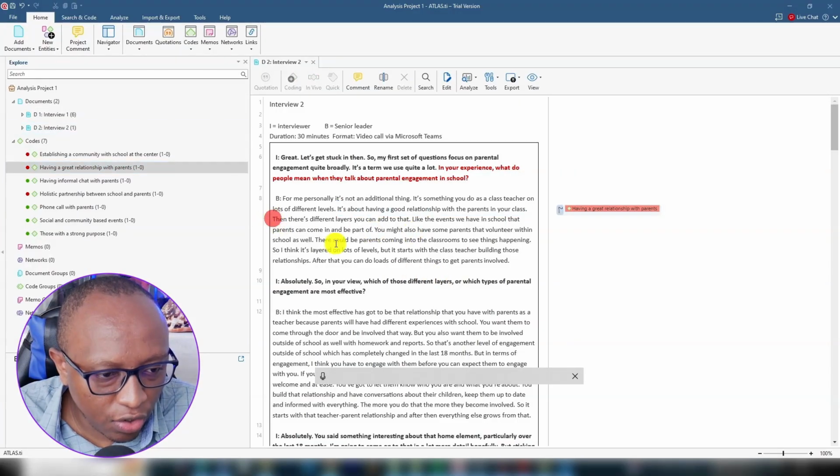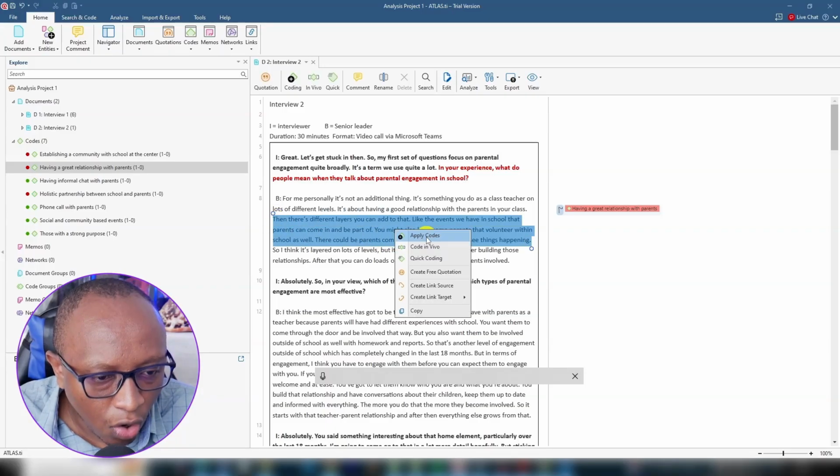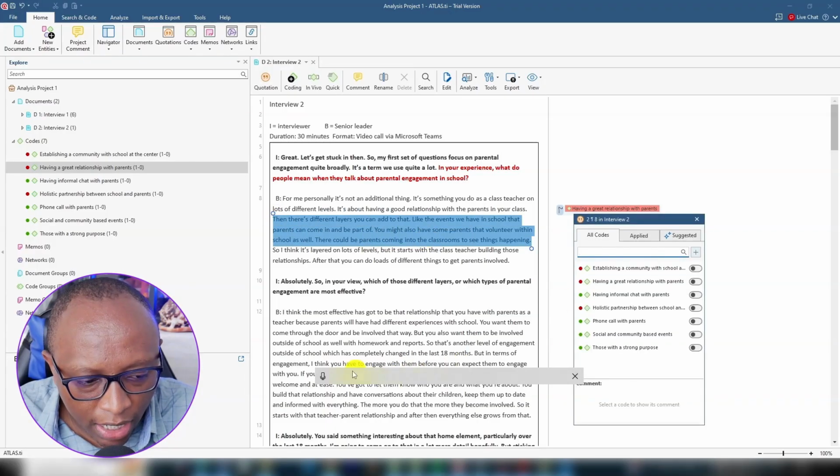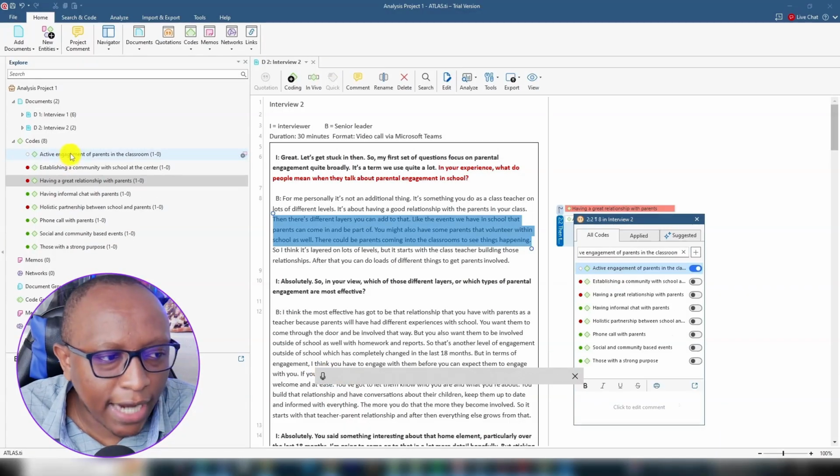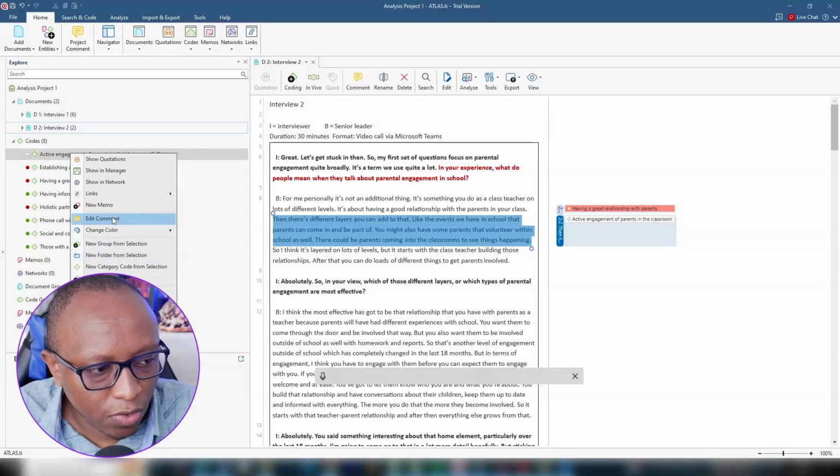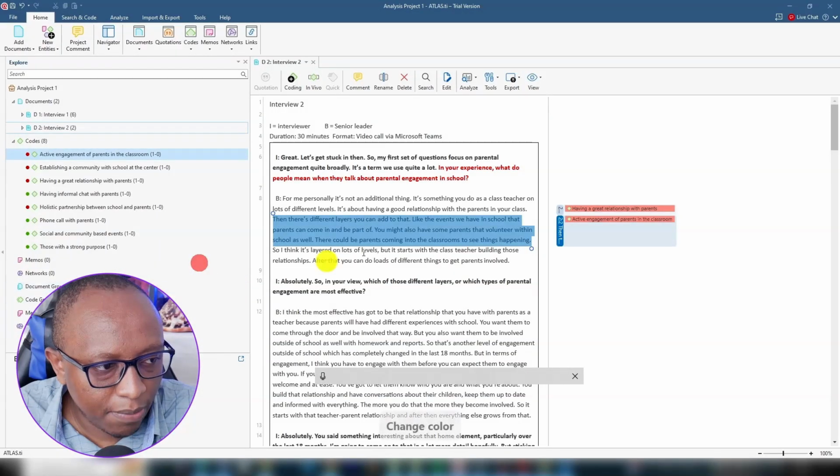This teacher also said, active engagement of parents in the classroom. For all those quotes, I want to add a code: active engagement of parents in the classroom. Let's go to change color, put that as red.